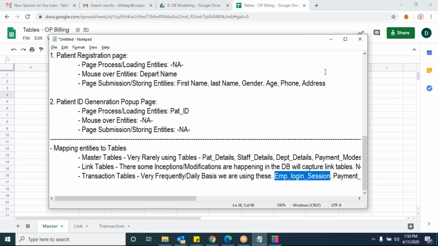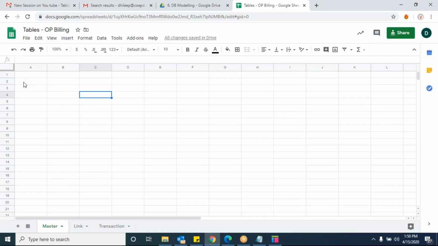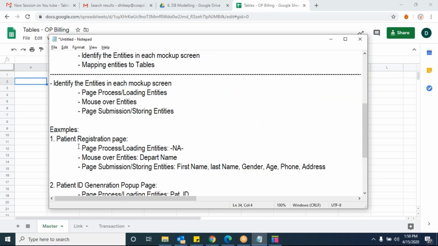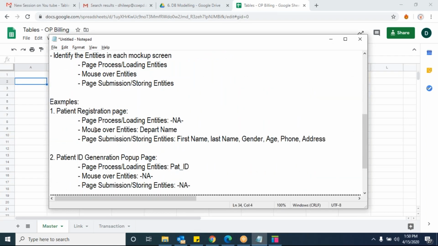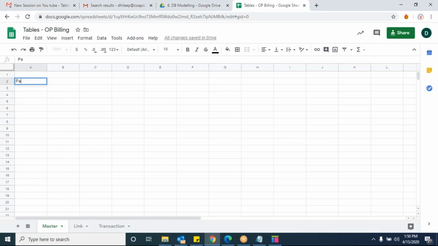Okay, now I want you to map these entities to the tables and identify whether the table is master or link or transaction, and create the tables here. Now, with the first two examples, I can create a patient details table, right? Only one table I got. That is patient details. So the patient details will consist of what entities? Can you tell me now?